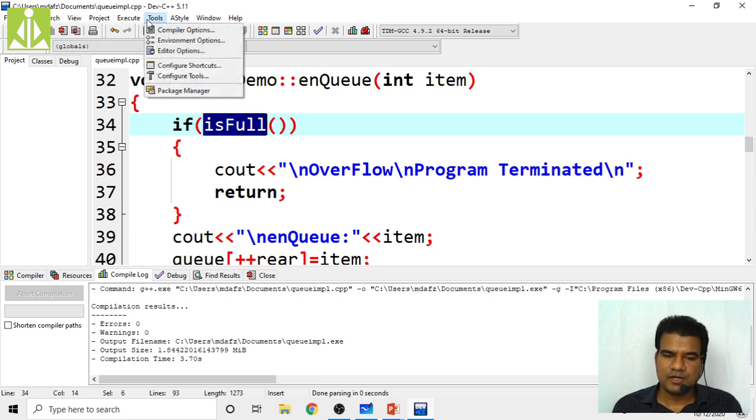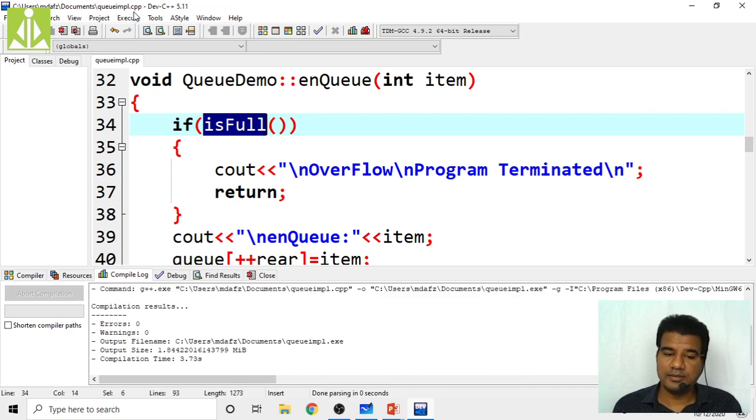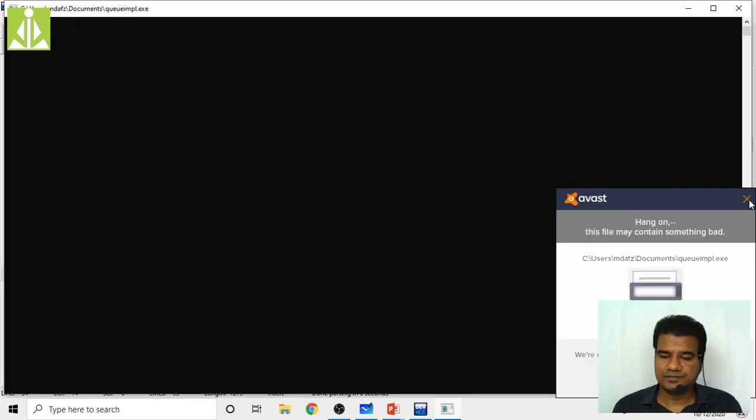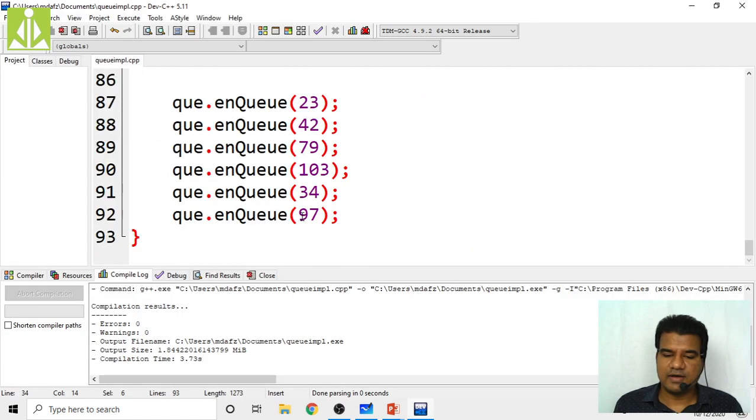Simply see this one. Compile. It has to do in that way. Whether it will do or not, I don't know. Maybe there are some errors. Okay, so immediately we'll check that one. As you can see, overflow, program terminated. When I'm trying to insert that 97, the 6th element, I cannot. My program got terminated because my queue got overflowed. So that is the reason why I'm unable to.